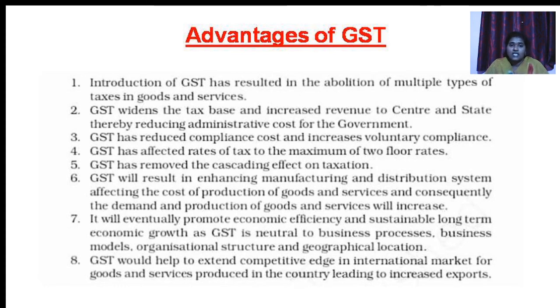Next, GST has removed the cascading effect on taxes. Cascading effect is nothing but, for example, when the consumer is going to purchase a goods or a product, say the product price is 500 rupees and it includes 10% tax. Including tax, it will become 550 rupees. But the consumer is going to pay tax on 550 rupees.